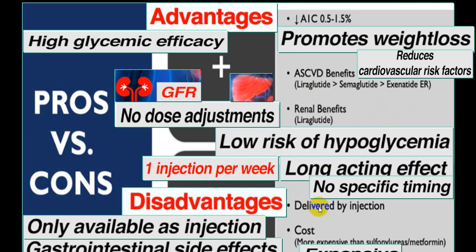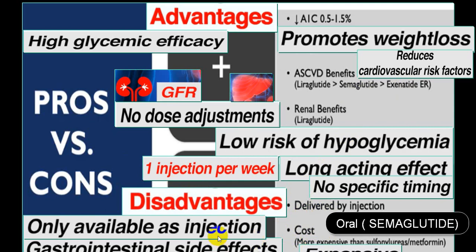Injections are available as far as liraglutide and exenatide are concerned. As far as semaglutide is concerned, it is an oral preparation. So there is now one benefit which will be given by semaglutide, that is, it will be an oral preparation, so the disadvantage of injectables will almost go, but the cost factor is still there, that it is expensive.